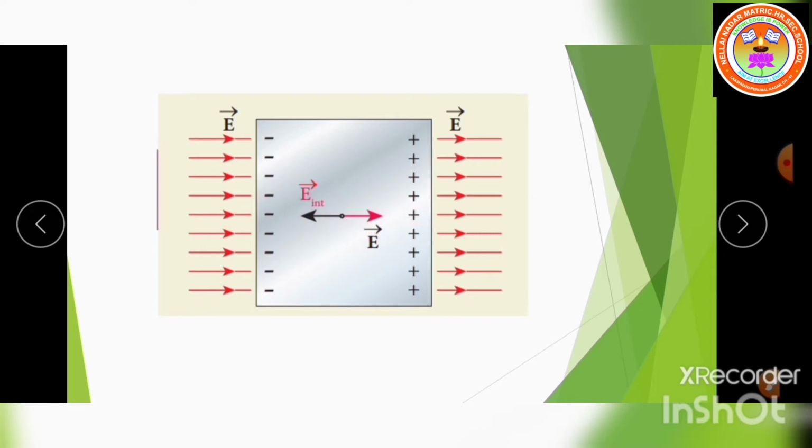So what happened? The internal electric field nullifies the external electric field. The time taken by a conductor to reach electrostatic equilibrium is of the order of 10 power minus 16 second. Underline it for 1 mark. So that is the concept for the first point.